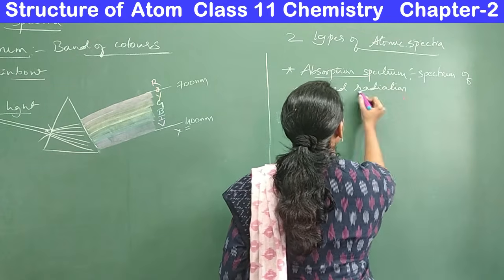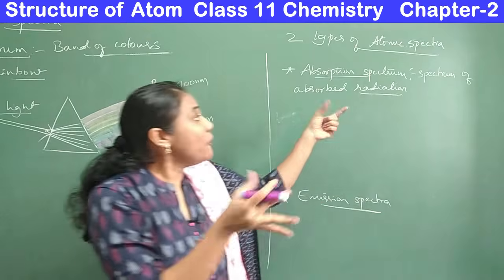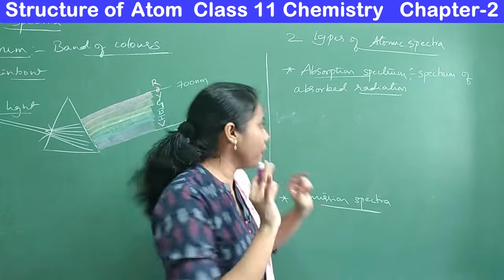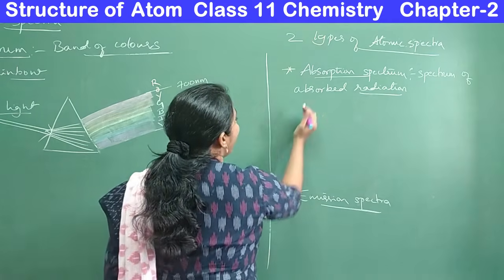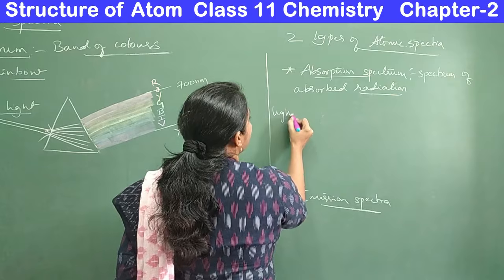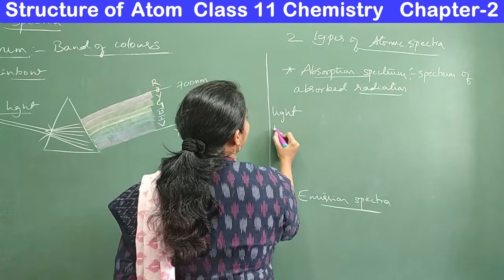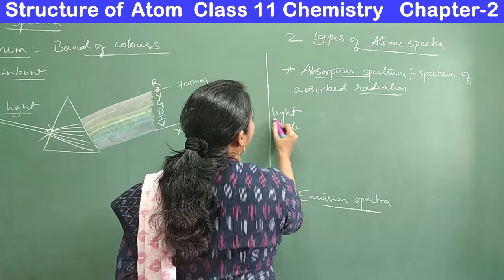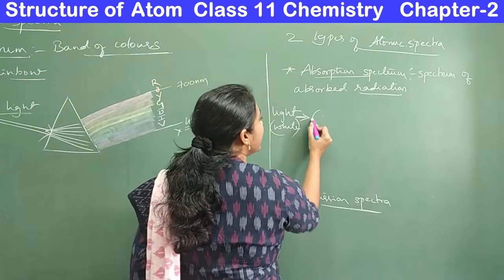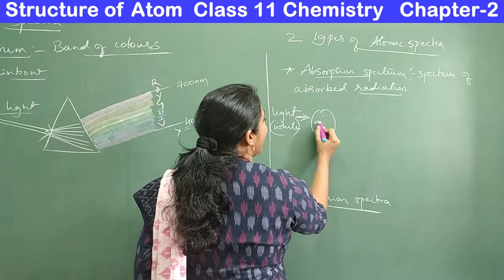How do you record a spectrum of absorbed radiation by atoms and molecules? Say for example, I have a source of white light. This is our white light. I am passing this white light onto hydrogen gas.